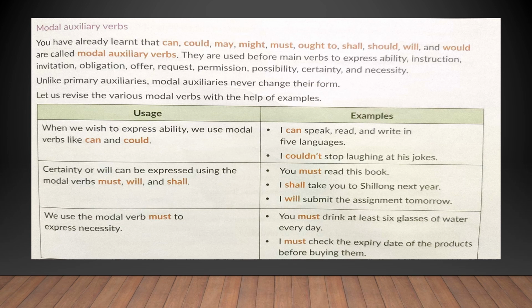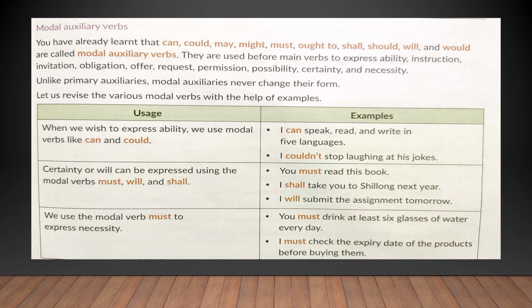Coming to must, will and shall. These are used in order to show certainty or will. Meaning, if the decision is final or everything is decisive in nature, you are certain about it, then we use the modal verbs must, will and shall. Let us see the examples here. You must read this book. I shall take you to Shillong next year. I will submit the assignment tomorrow. So there is an inherent certainty and will about these statements.